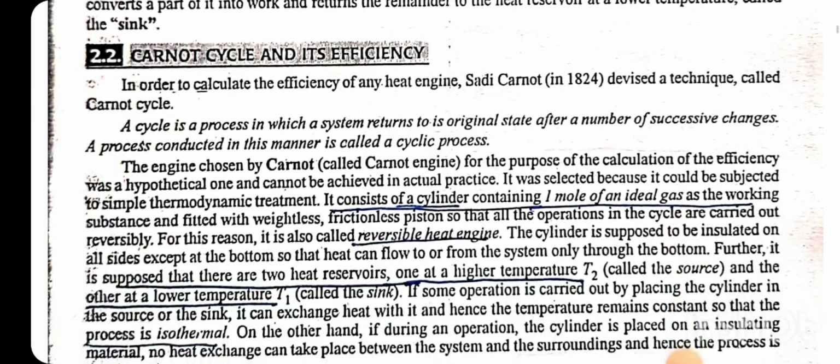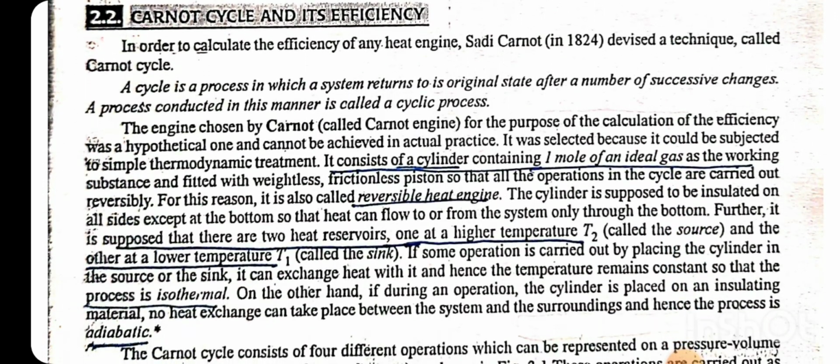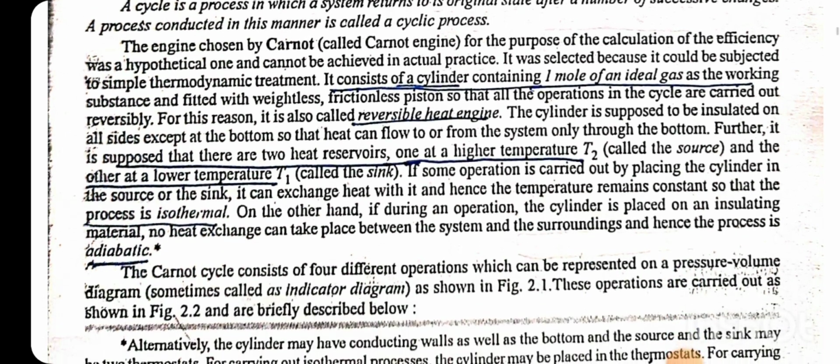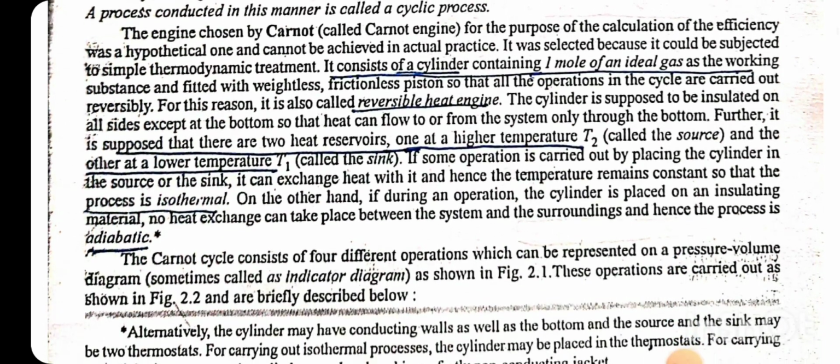In order to calculate the efficiency of a heat engine, Sadi Carnot devised a technique called Carnot cycle. A cycle is a process in which a system returns to its original state after a number of successive changes. A process conducted in this manner is called a cyclic process. The engine chosen by Carnot, called Carnot engine, for the purpose of calculation of efficiency was a hypothetical one and cannot be achieved in actual practice.